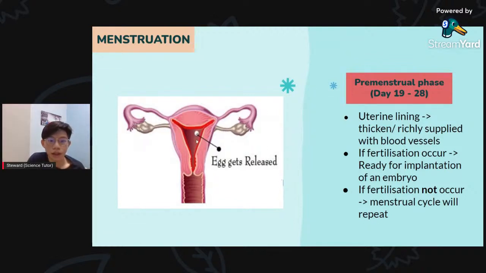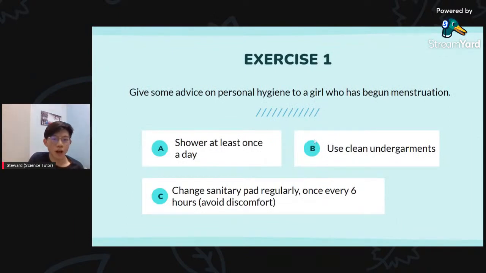So implant here. What happens if fertilization does not occur? The menstrual cycle will repeat. That means we'll bleed again and everything will start again. But if fertilization did occur, then we'll get pregnant, then we'll get a baby. Okay, the end. That is the end of our lesson.